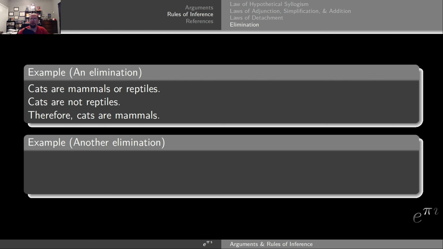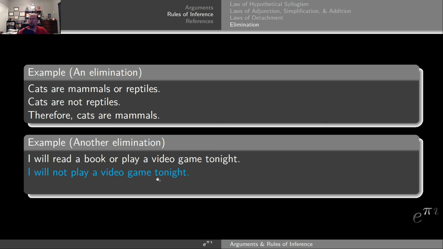Here's a second example of something similar. So my first premise is, I will read a book or play a video game tonight. So my P in this case is, I will read a book. My Q is, I will play a video game tonight. So P disjunction with Q. My second premise is, I will not play a video game tonight. So this is my negation of Q. So I have P disjunction with Q and negation Q. So by process of elimination, what must be true? Well, it would be P, I will read a book. So therefore, I will read a book tonight. So this is another example of an elimination.